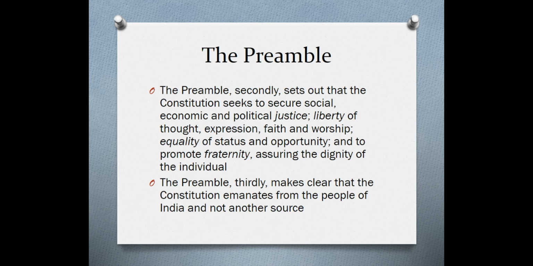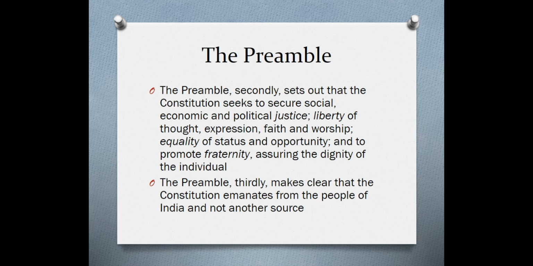Now, the preamble secondly states the aims of the Constitution, that is to secure social, economic, and political justice, liberty of thought, expression, faith, and worship, equality of status and opportunity, and fraternity, assuring the dignity of the individual. Thus, the aims that the preamble sets out are justice, liberty, equality, fraternity.